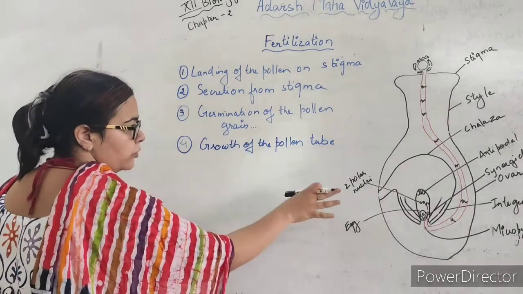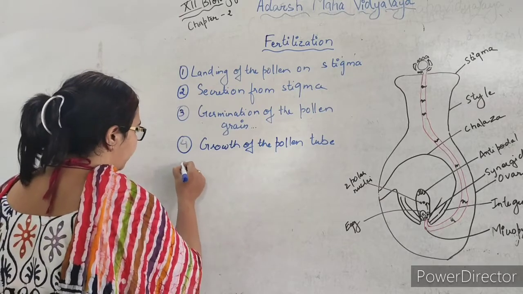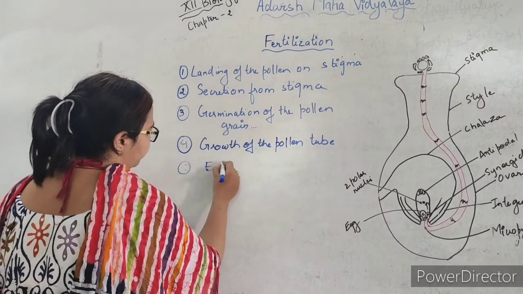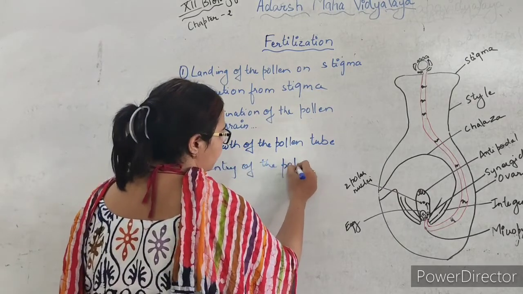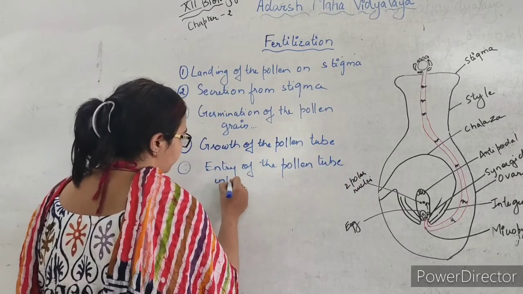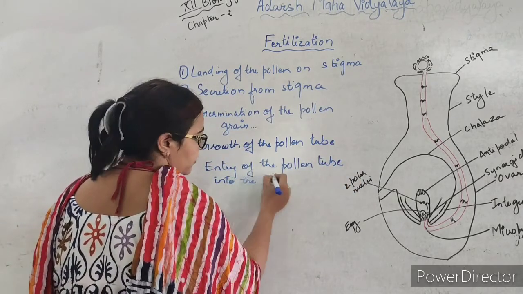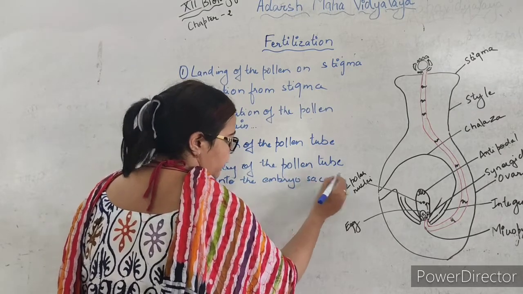Now the growth of the pollen tube was completed, and the 5th step, which we already discussed, is the entry of the pollen tube into the embryo sac.